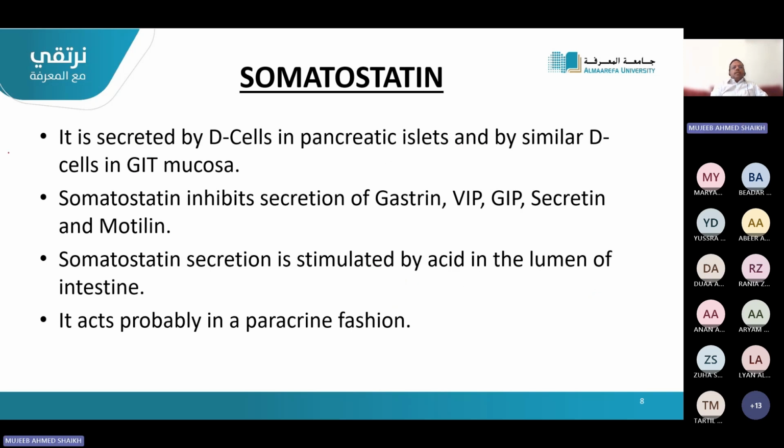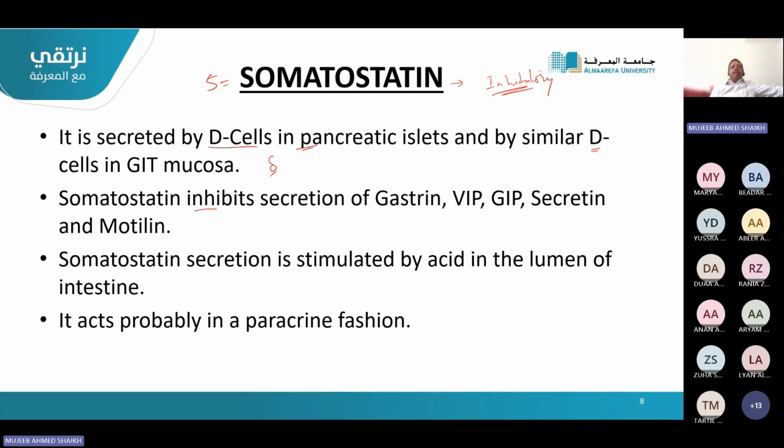Okay, the fifth one is somatostatin. Just remember, somatostatin is, in most places, inhibitory. See here, it is secreted by D cells or delta cells in the pancreas. We have seen pancreas cells are alpha, beta, and delta cells. So delta cells or D cells in the pancreas secrete somatostatin. Also, some D cells are found in the GI mucosa, which will also secrete somatostatin.